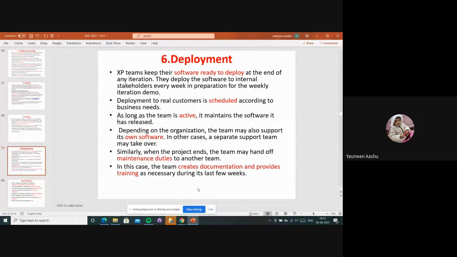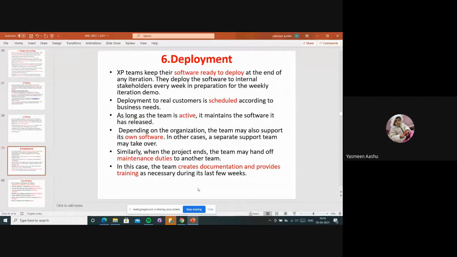So what they will be doing is, if there is new software or a new tool they are going to use in their project, then in companies, first of all they will give some training and some documentation, a manual, simply we can say, on how to use it. First we have to read and understand it, and after that they will give the training on how to use it.